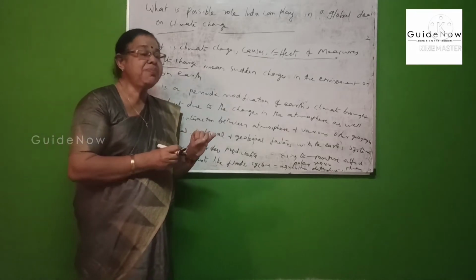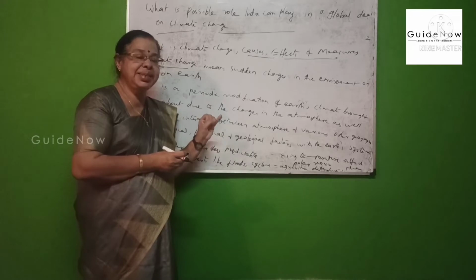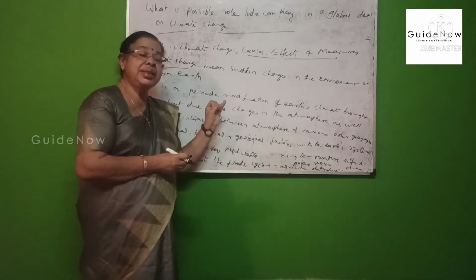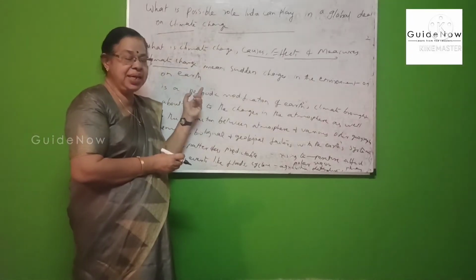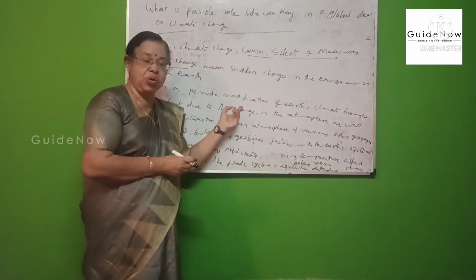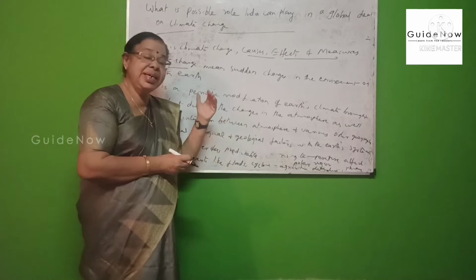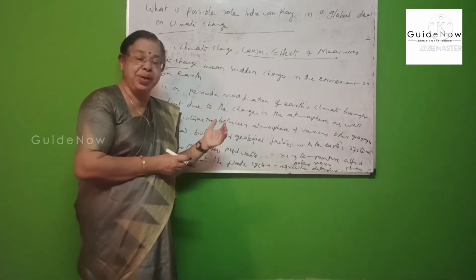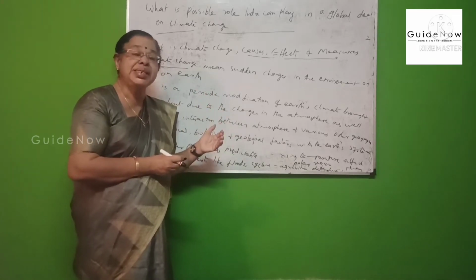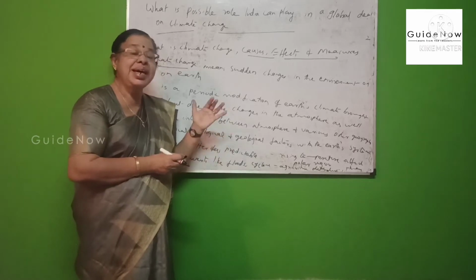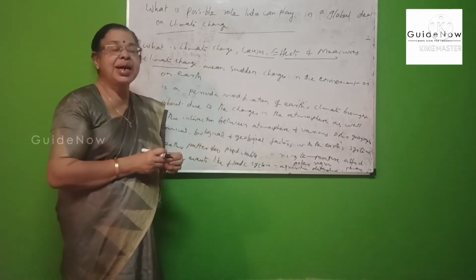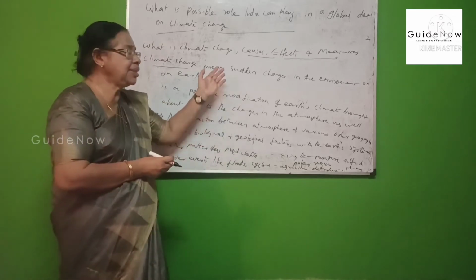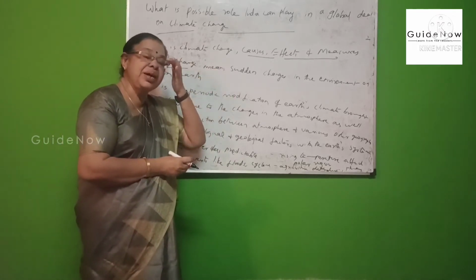So climatic change is the rapid or sudden change in the environment on Earth. It changes our season also. Nowadays there is higher temperature in the summer season and less winter and less rainy season due to climatic change. So, this is the important meaning of climatic change.